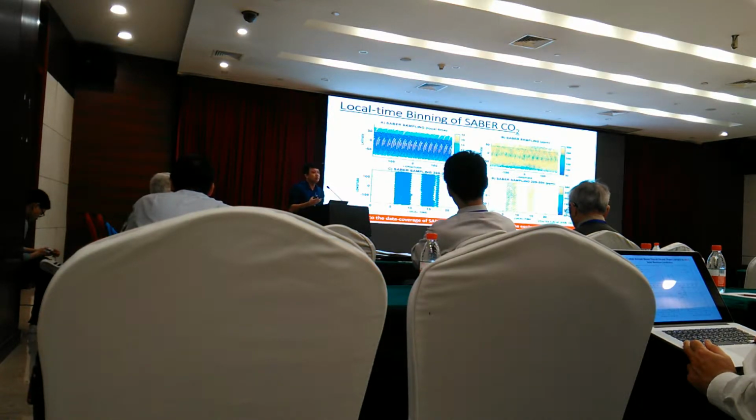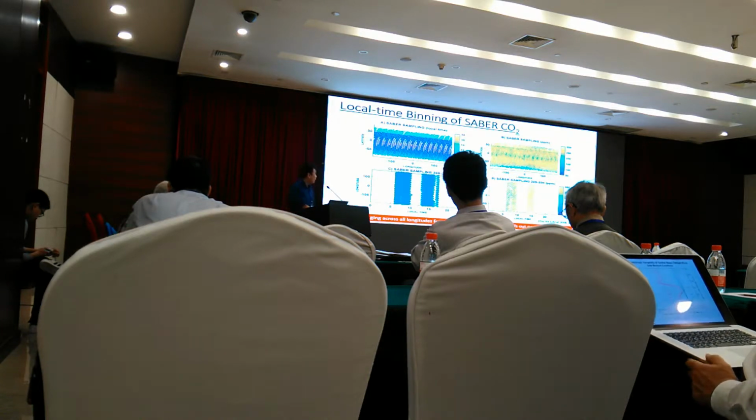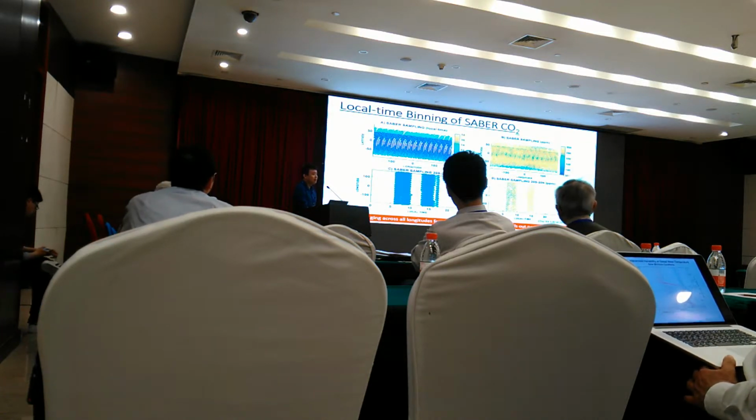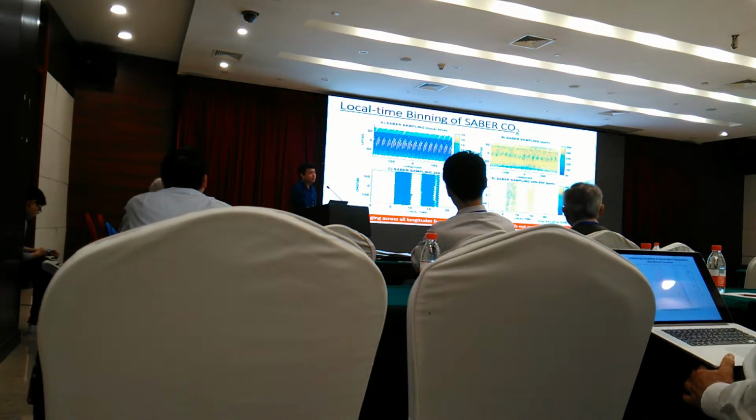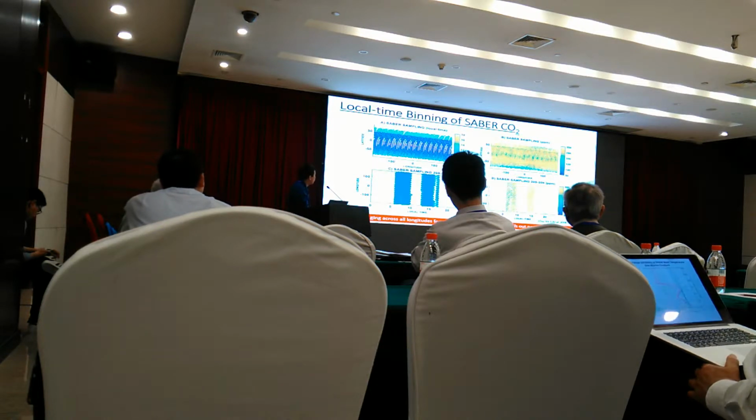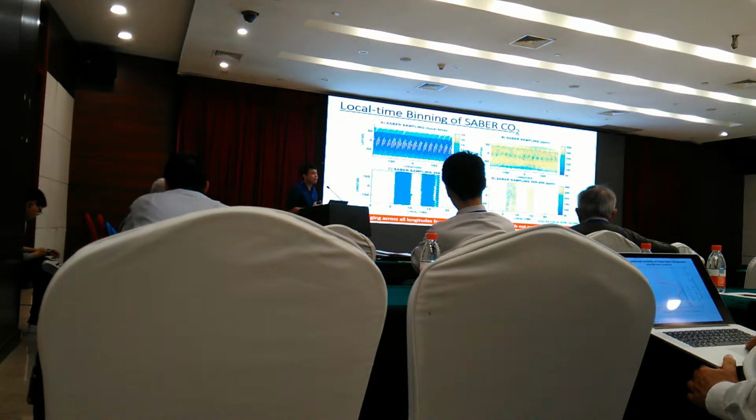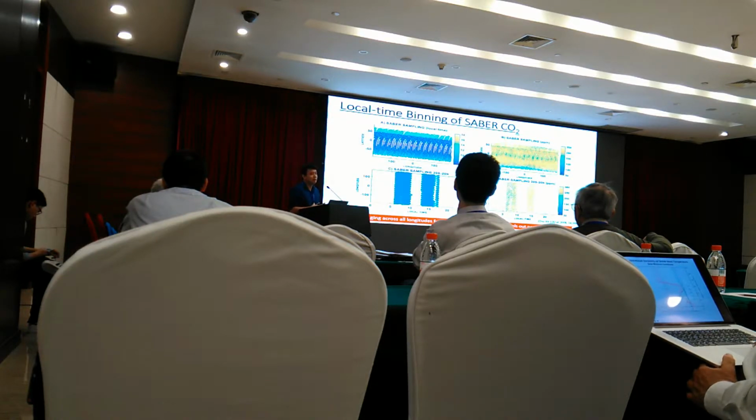This work will also focus on the altitudes between 95 and 100 kilometers because this is where those trend issues started coming up. Now, unfortunately, with the lack of nighttime data, we still cannot use the least squares fit that we're always using for tidal studies. What we opt to do instead is bin the data into local time, and then we average across all longitudes. What this does is effectively cancel out the numerous non-migrating tides, leaving us with the migrating tides. And we know that of the migrating tides, there's really only two that are very dominant in this region. That is the diurnal DW1 tide and the semi-diurnal SW2 tide.